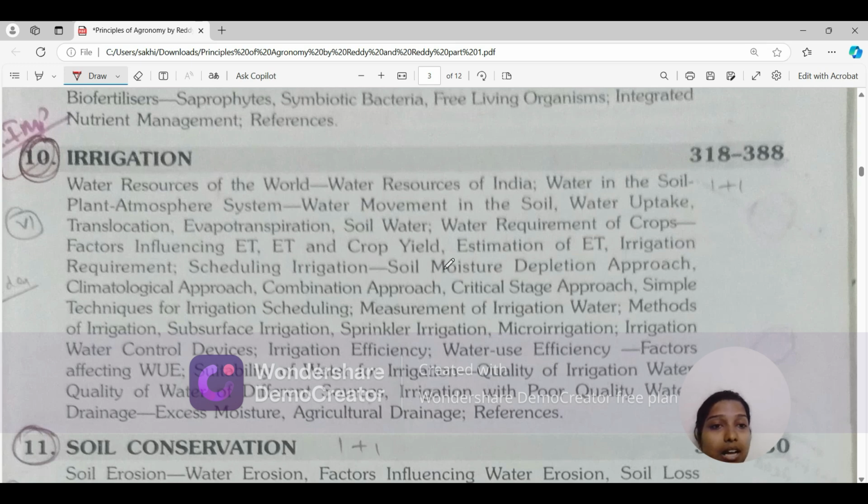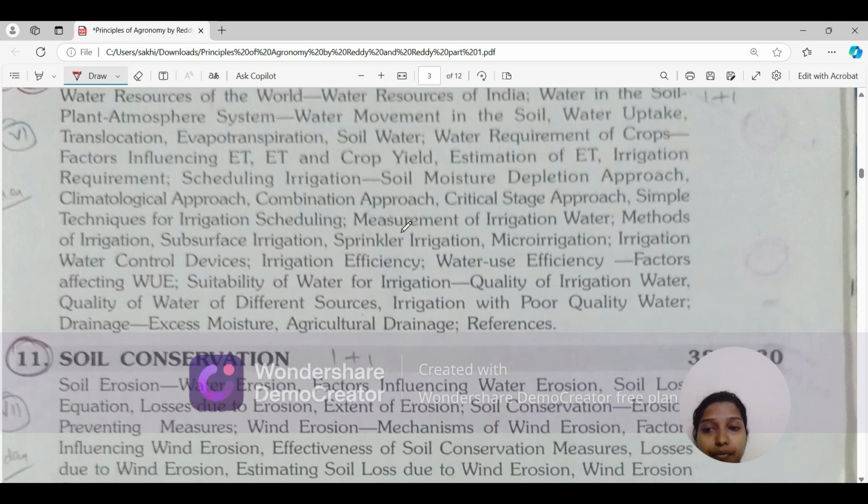Okay, so how we can schedule irrigation, we will be studying. How we decide which crop needs water at which stage. Soil moisture depletion approach, climatological approach. There are different approaches of scheduling irrigation: depletion approach, climatological approach, combination approach, critical stage approach, simple techniques of irrigation scheduling, measurement of irrigation water, methods of irrigation, subsurface irrigation. The methods of irrigation are very important. Okay, by these methods of irrigation, previous year questions are asked. Okay, so sprinkler irrigation and micro irrigation are very important.